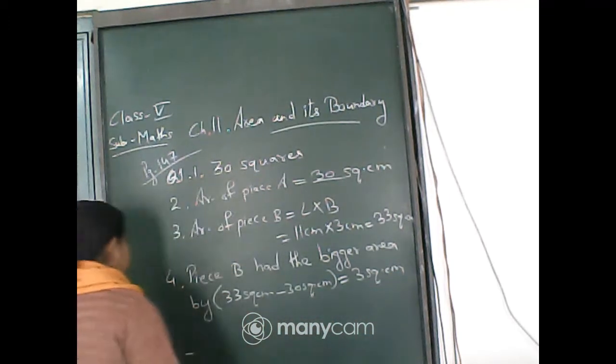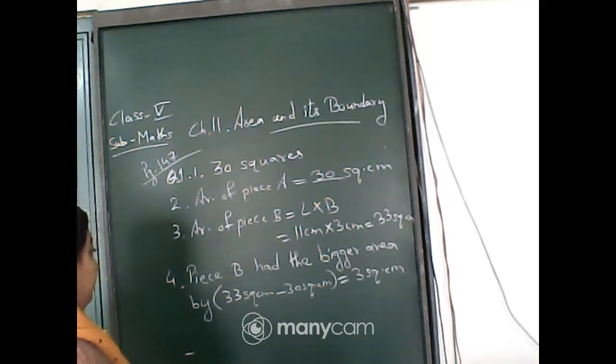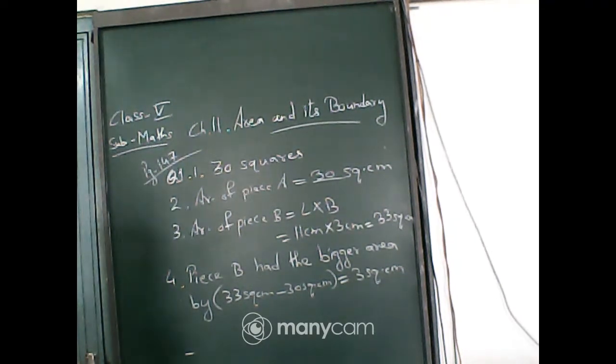So you will write piece B had the bigger area by 3 square centimeter. Okay, so this is the answer for question number 4.